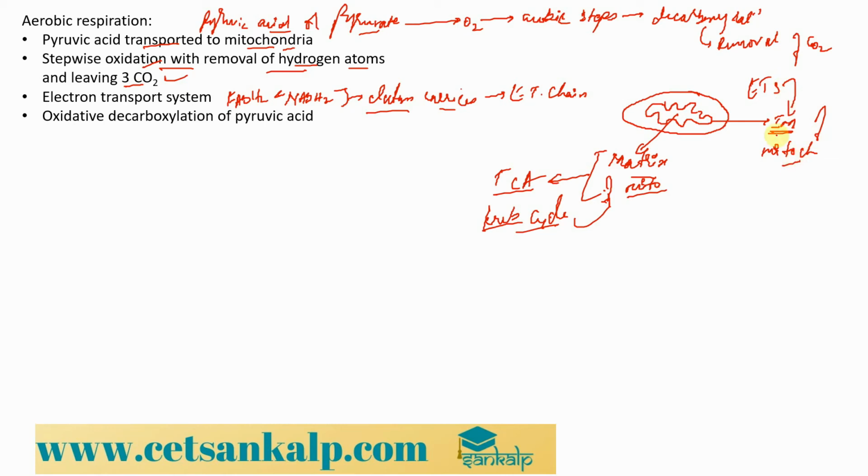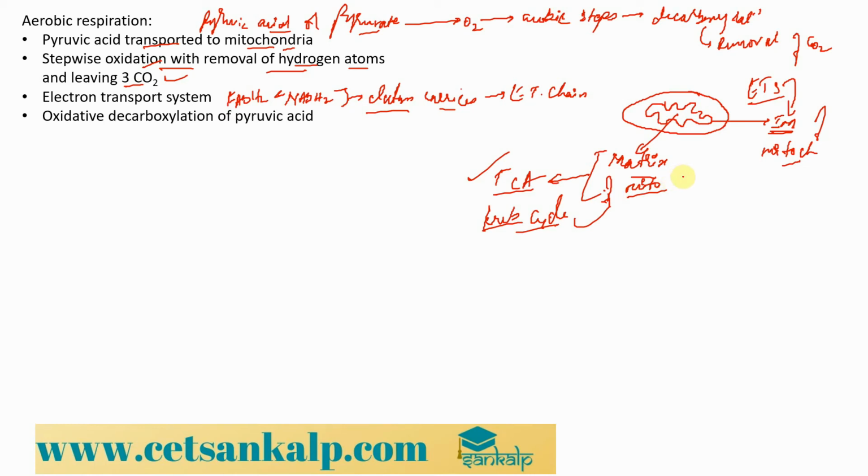So we can say that the same organelle, that is mitochondria, is involved in 2 different sets of reactions. One is the tricarboxylic acid cycle, that is the matrix part of the mitochondria, and one more is the inner membrane, which is mainly involved in the electron transport system, right?